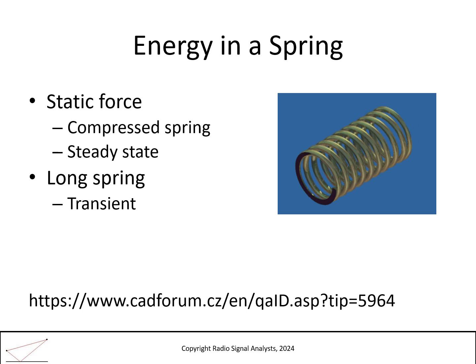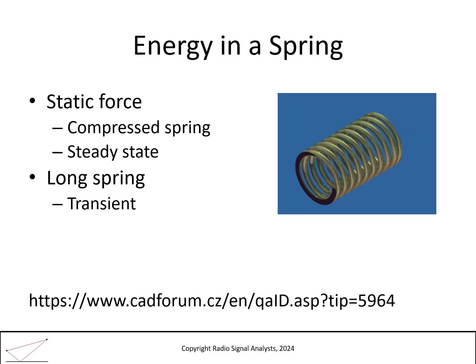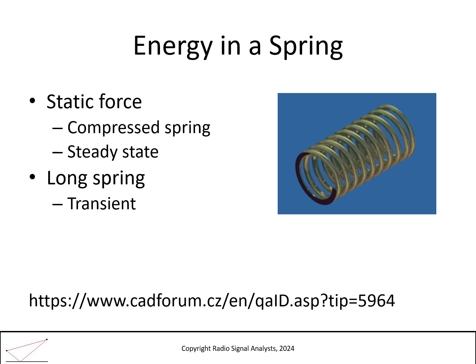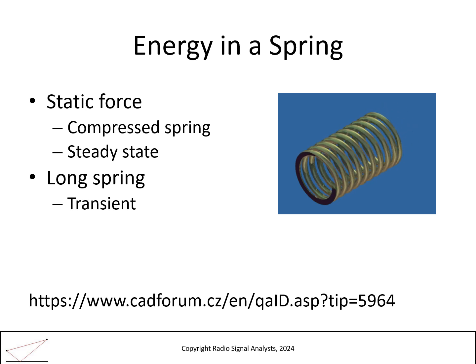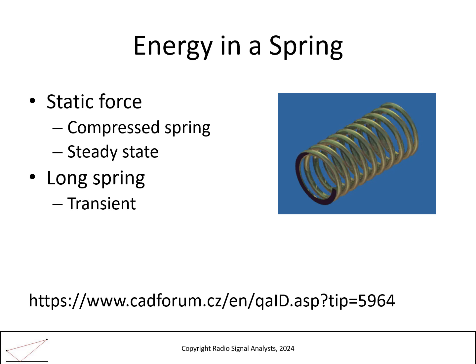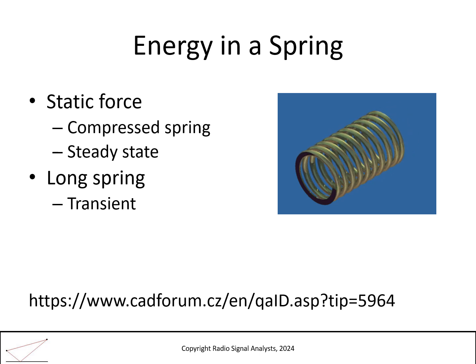Conservation of energy here implies a conservation of force. The sum of the forces must balance since there is no net acceleration. As we compress the spring more and more, the force increases uniformly across the spring. Compression stops when the opposing force matches the compressing force. There is no net motion at this point because we have assumed the spring to be short. Any transient effects happen fast and are damped down.